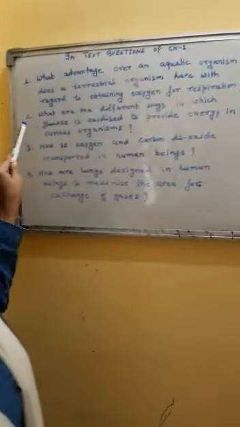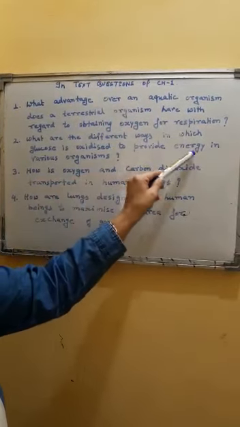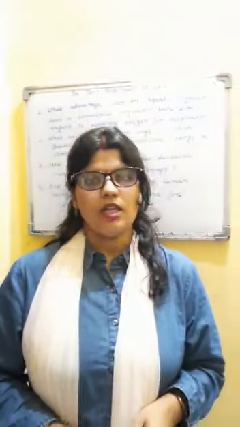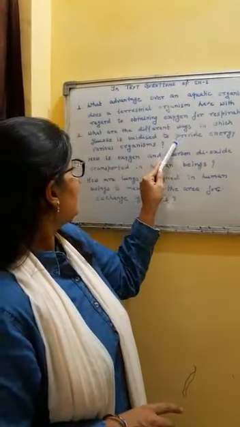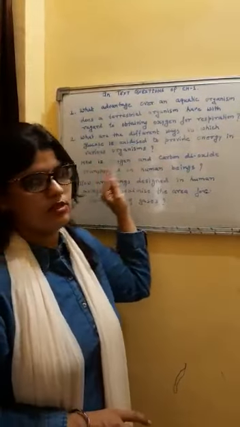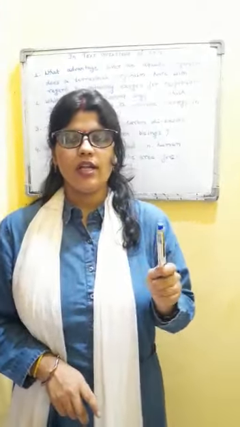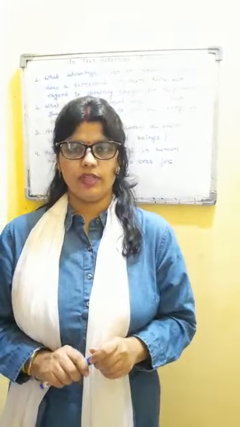The second question, what are the different ways in which glucose is oxidized to provide energy in various organisms? We have studied about different types of respiration. Just consider here, glucose is oxidized. Oxidation of glucose means respiration. In this question, it is asking what are the different ways of respiration. Actually, you have to write down over here.